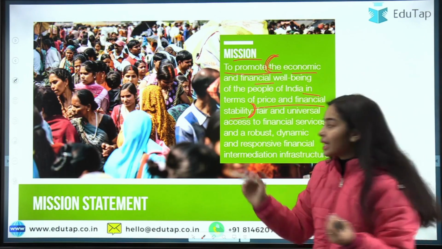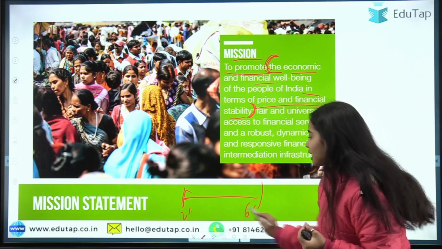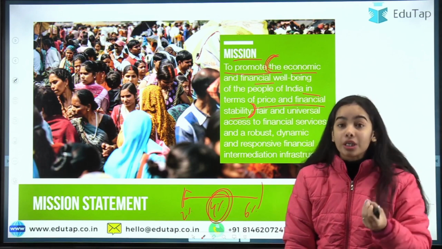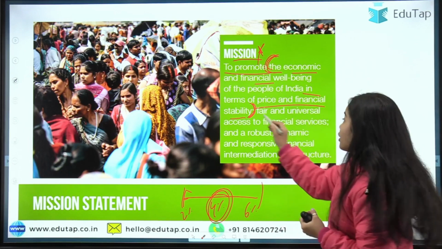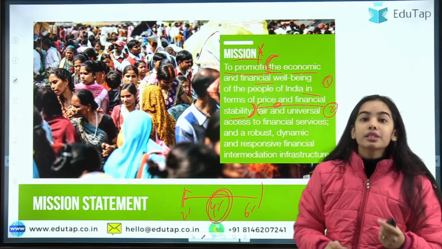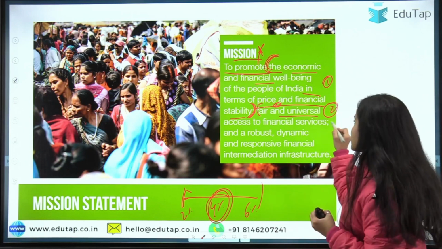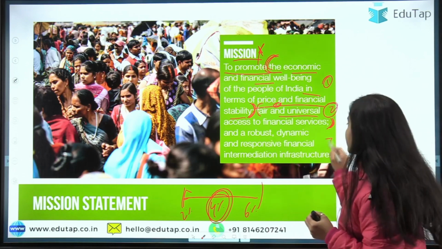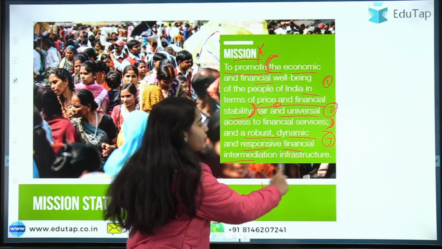Price stability means that it has to keep inflation in check between 2% to 6%, around 4% the inflation should remain. So the RBI has the mission, not purpose, it has the mission to have price and financial stability. This is the first; the second mission is to promote fair and universal access to financial services. So this is the second mission, that it has to maintain fair and universal access. Third is to promote a robust, dynamic and responsive financial intermediation infrastructure.